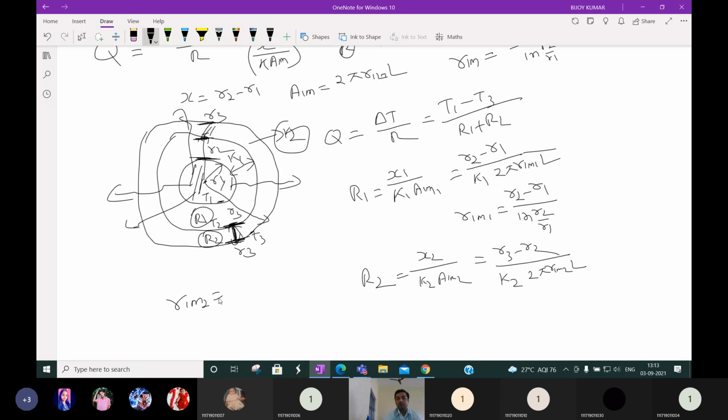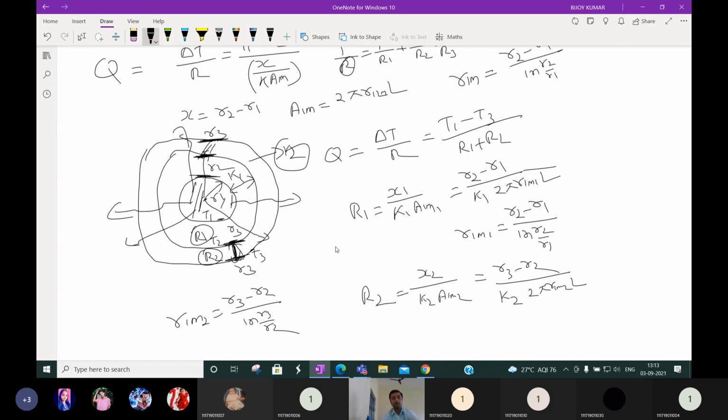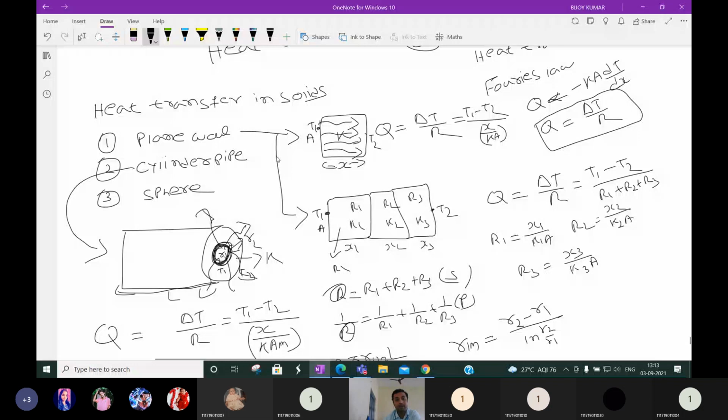RLM2, what will be that formula? Here the RLM we have calculated between R3 and R2. So it will be (R3 minus R2) by ln of R3 by R2. Okay, this is for plane wall, composite wall, plain cylinder or single cylinder, composite cylinder.